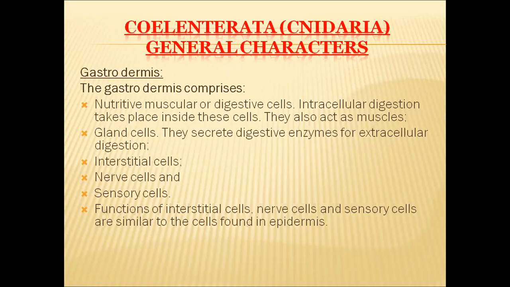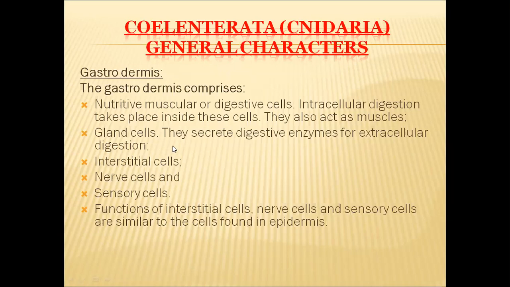And as they also have a muscular function, they also help in the contraction and relaxation of the body of the organism. The second type of cells are gland cells. They secrete digestive enzymes for extracellular digestion.